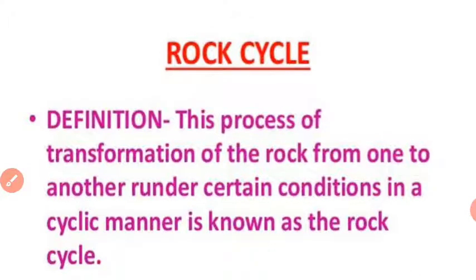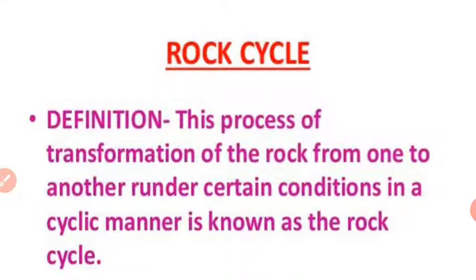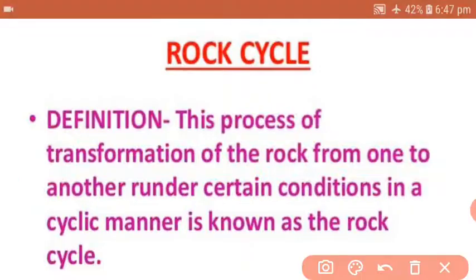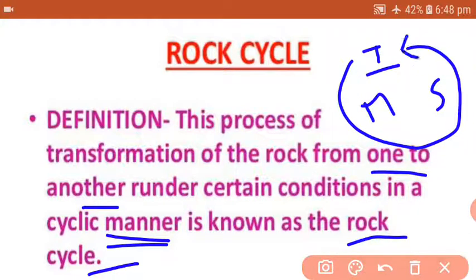Rock cycle. The next part in your textbook is about the rock cycle. So what is a rock cycle? First you can find the definition: the process of transformation of rock from one form to another in a cyclic manner is known as the rock cycle. Now you will have a question: do igneous, metamorphic, and sedimentary rocks really keep on changing in a cyclic manner?